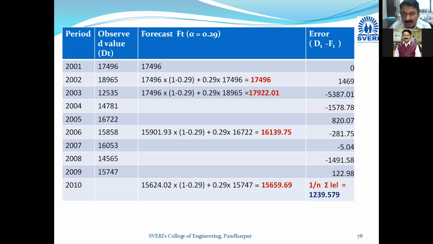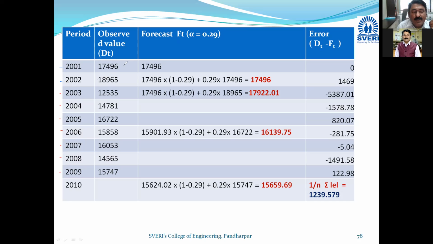So to solve the numerical, friends, I have mentioned it in a tabular format, so you can see how the table is made. The periods given are 2001, 2002, and so on, so I have written 2001, 2, 3, 4, 5, 6, 7, 8, 9.